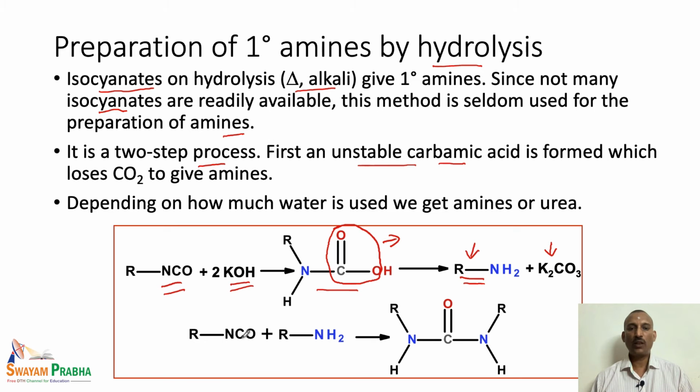This is a very crucial reaction in which we have to use adequate quantities of water. If adequate quantities of water are not used, there will be some unreacted isocyanate. If unreacted isocyanate is present in the reaction medium along with the primary amine, they react together to give a urea derivative as shown here. So, this is the byproduct in this reaction.